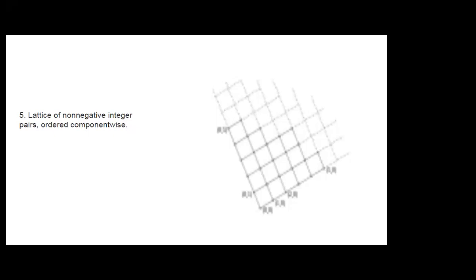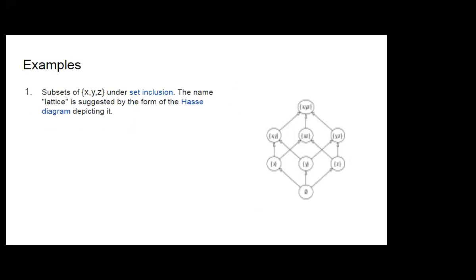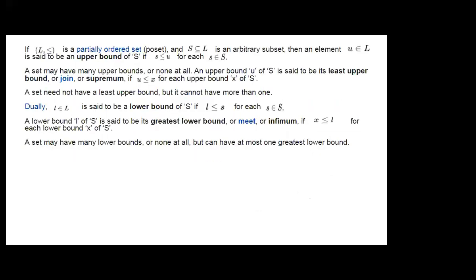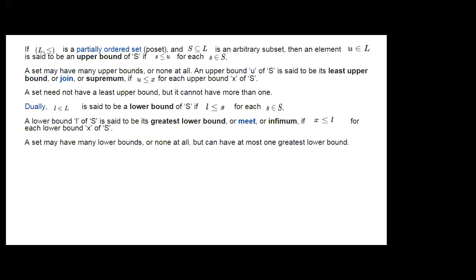So this one will be a very important example for this lattice: lattice of non-negative integer pairs ordered component wise. Here we complete the examples of lattices, and special lattices and all those things we will study in the next lecture.